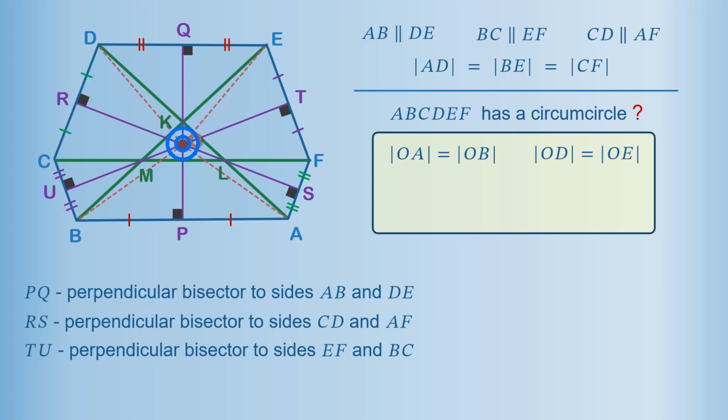Also, point O belongs to perpendicular bisector RS, to sides CD and AF. Therefore, point O is equidistant to the endpoints of these sides. Segment OC equals segment OD, and segment OF equals segment OA. Finally, point O belongs to perpendicular bisector TU, to sides EF and BC. And we complete the box with equalities. Segment OB equals segment OC, and segment OE equals segment OF.